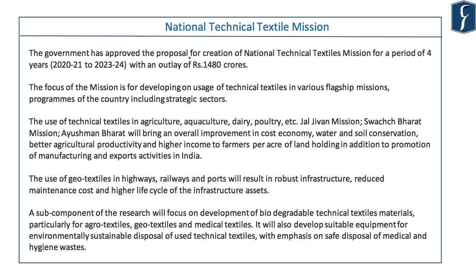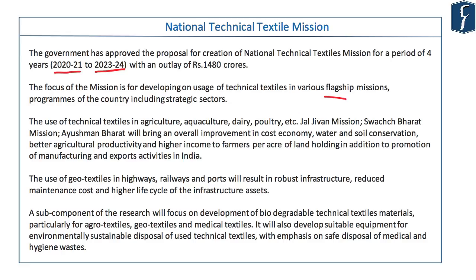The mission has been announced for a period of 4 years, beginning from 2020-21 up till 2023-24. The focus would be to use the technical textile in various flagship missions and programs in the country, including strategic sectors.